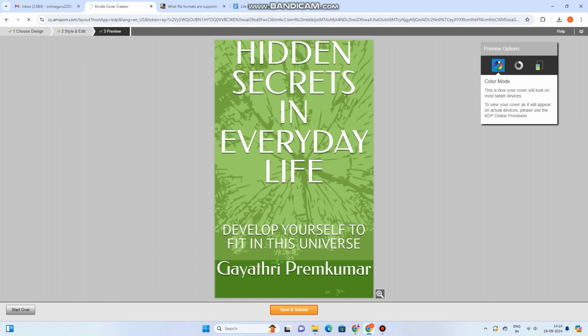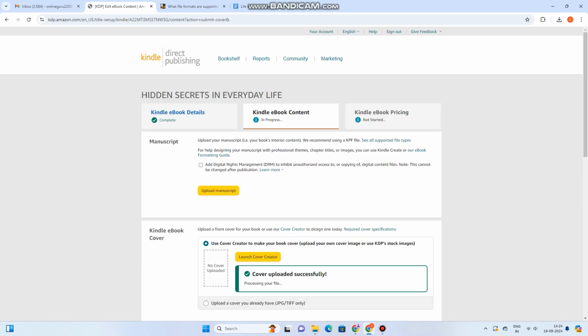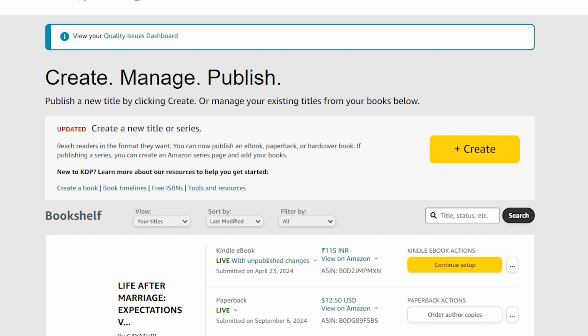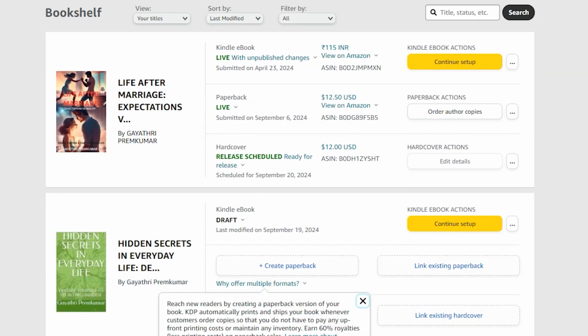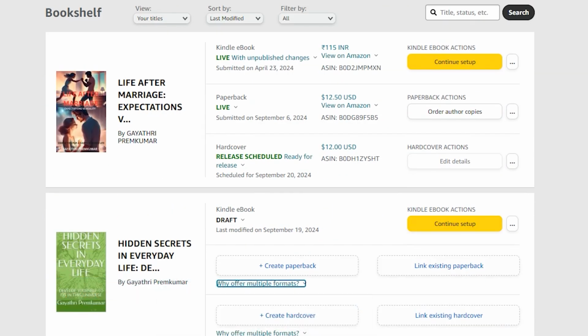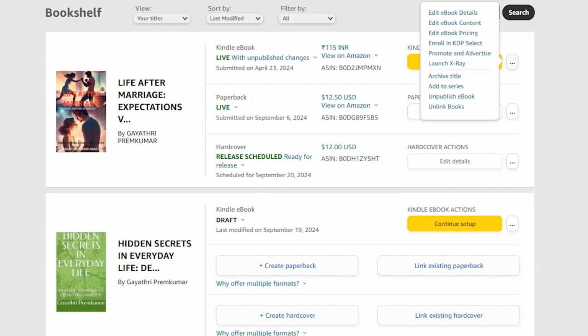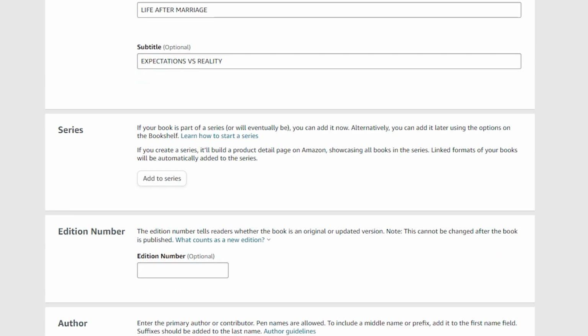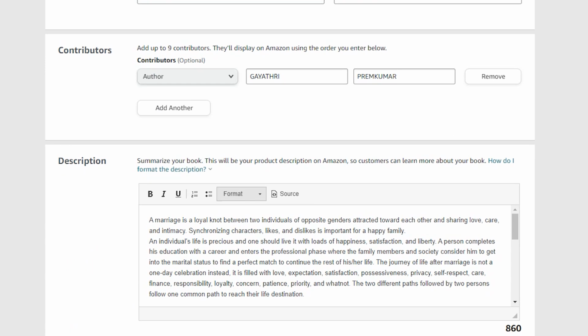Once this part is over, we can go for the next option that talks about the subheadings or the title that I have given. So that part is ready. Now we can see that the cover is uploaded successfully. So this is what happens. You can see in the bookshelf whatever book I have done. Suppose my content is not ready, I can save it as a draft and come back. And once my content is ready, again I can continue with the